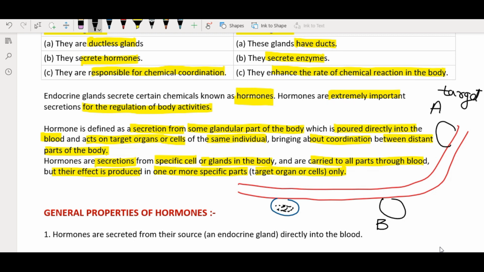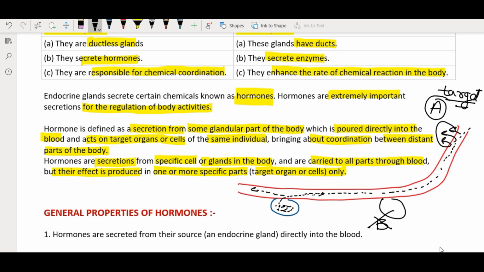Okay, now the hormone, when it will be secreted by the endocrine gland, that is it does not have a duct, that is it is a ductless gland, it will get directly poured into the blood and it will travel with the help of a circulatory system throughout the body via blood. So it will travel in this blood vessel and ultimately reach the target tissue, that is the tissue A. So now the hormone will have its effect, its action on this tissue A only and not on tissue B, as hormones are very specific in their action.